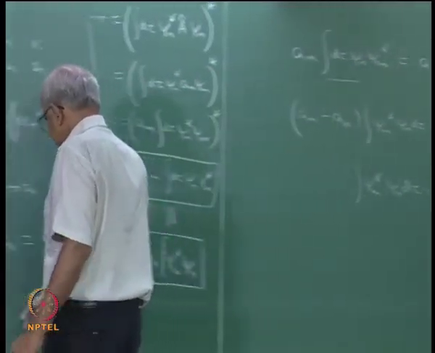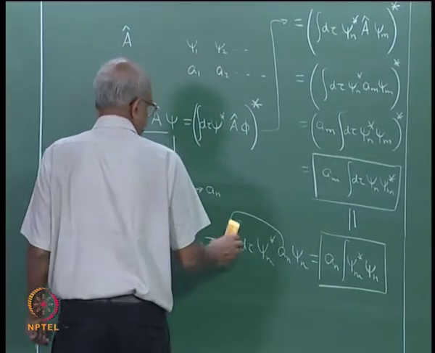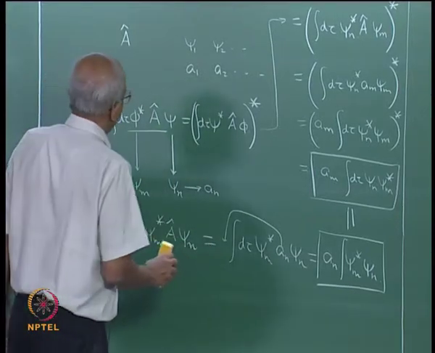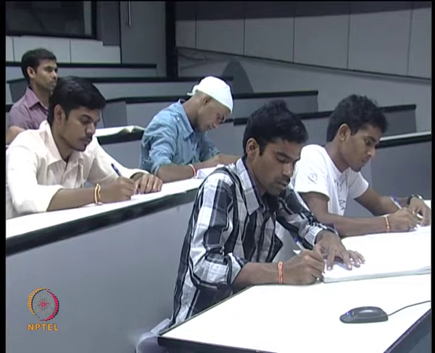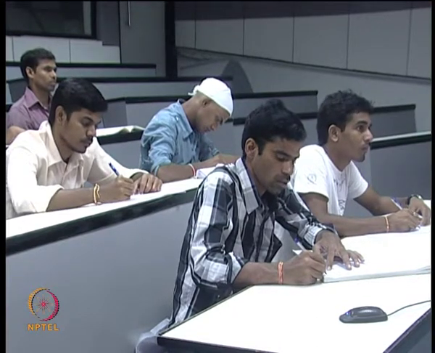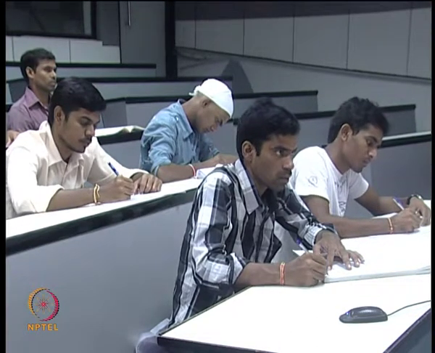Okay, having seen this, I now want to again go back to postulate 3 and discuss that a little bit.